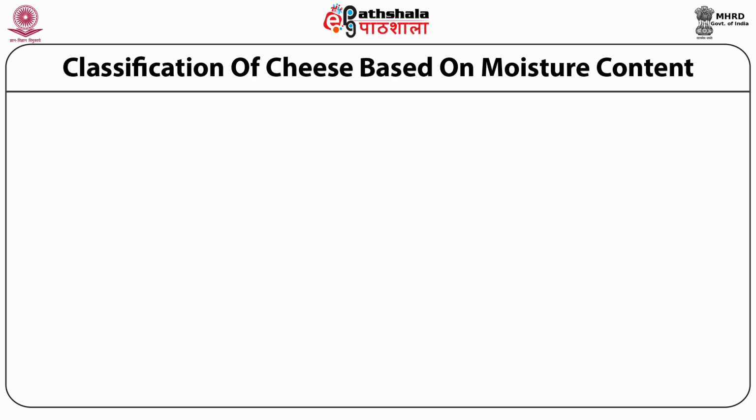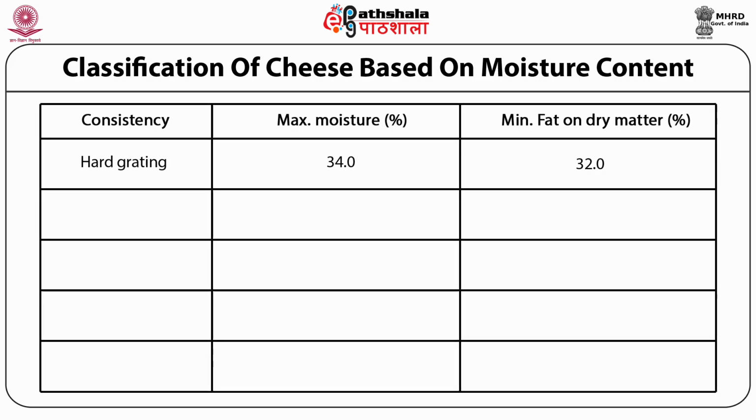Classification of cheese based on moisture content. As I have already told you, the moisture content in the resultant cheese will dictate its texture, that is whether it will be soft or it will be hard. Now, looking to the moisture content and based on the application, for example consistency, we want hard grating cheese. It should have a low moisture content. The moisture content prescribed is maximum 34% for hard grated cheese, and the fat on dry matter should be preferably